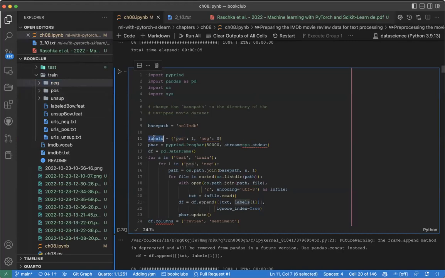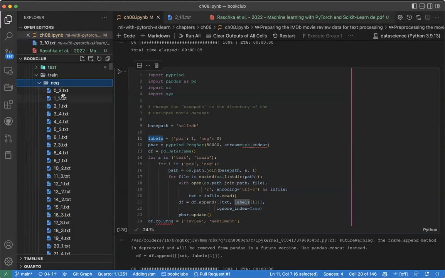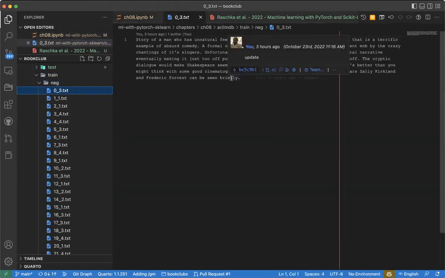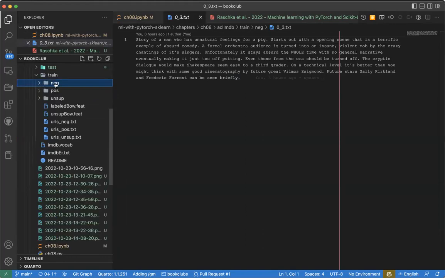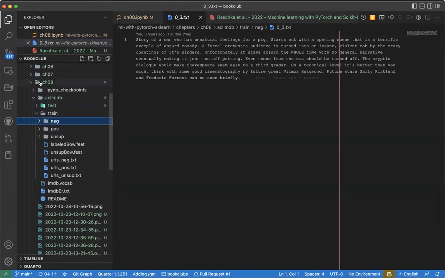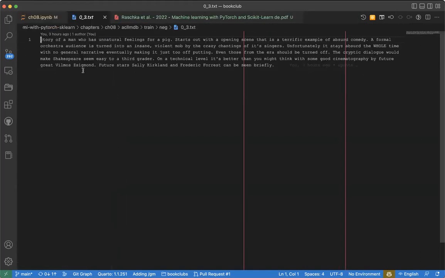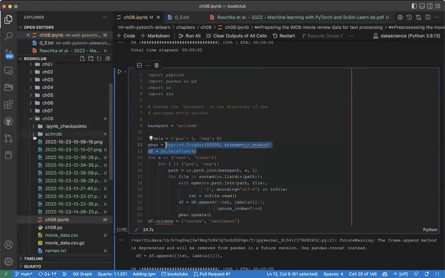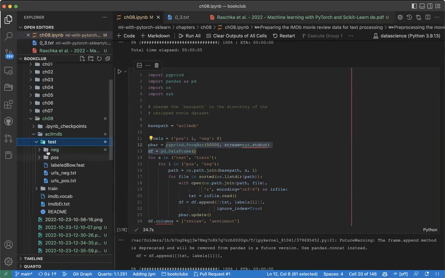So we are giving labels to it, because inside the files there is only the text. There is nowhere it tells you this is negative or this is positive. Only the folder tells you. So we are trying to do that. You can see here we put this progress bar. Now we declare a data frame, and we go inside this folder, the test folder.